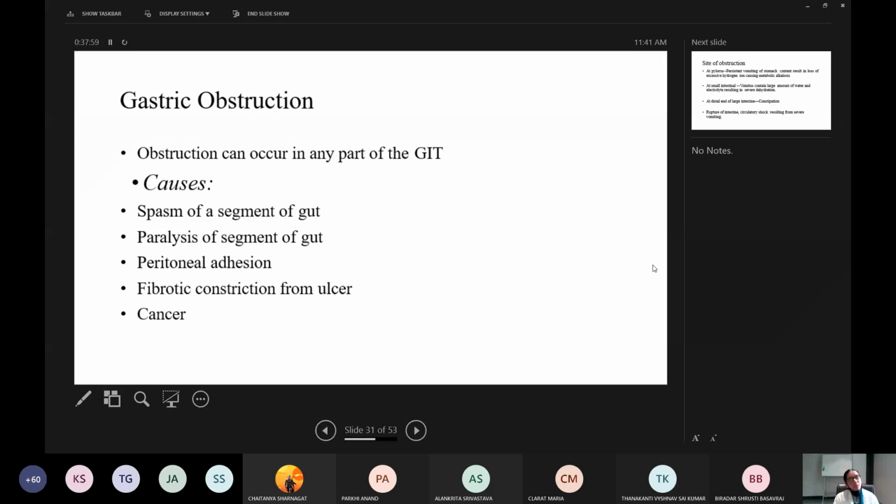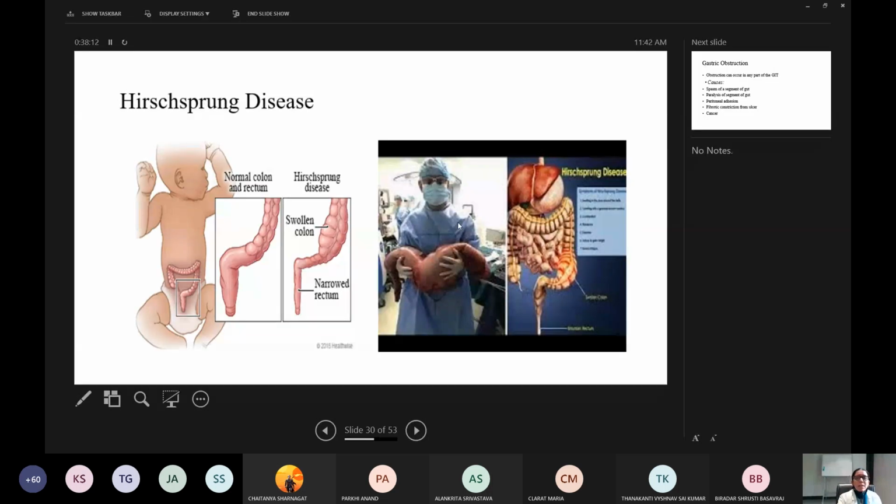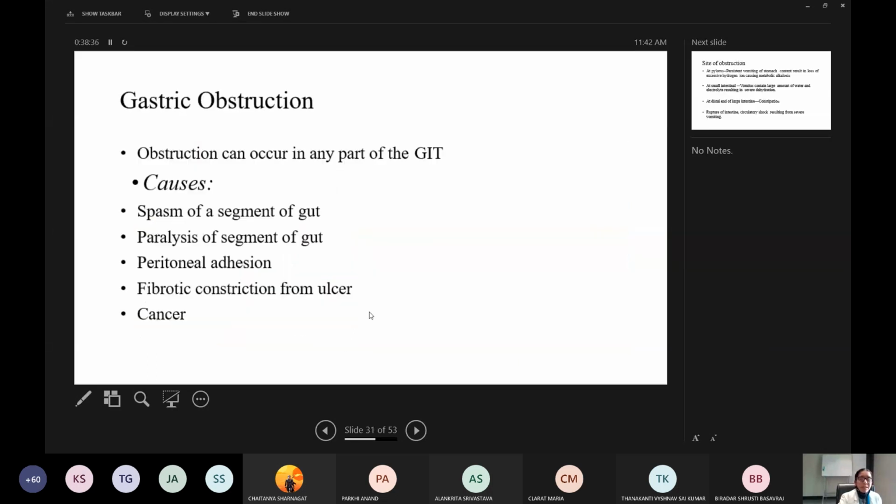Now coming on to obstruction, gastric obstruction. Obstruction can occur in any part of the GIT. So what is the treatment for this disease? For Hirschsprung's disease, this part of the colon, which is aganglionic or abnormal, will be removed surgically. Usually the treatment is surgical. It will be removed, and approximation of the normal ends will be done. So the treatment is mainly surgical.